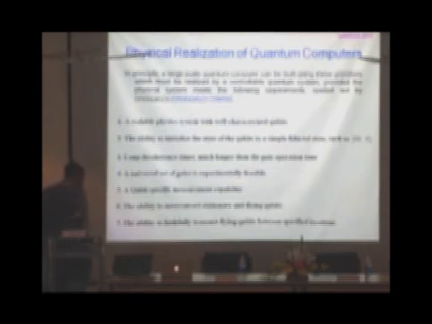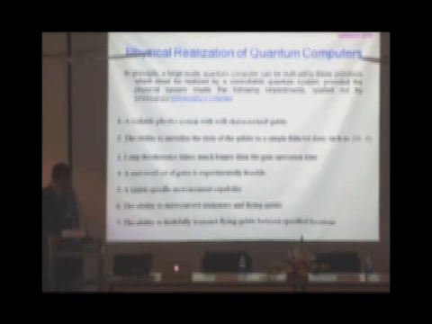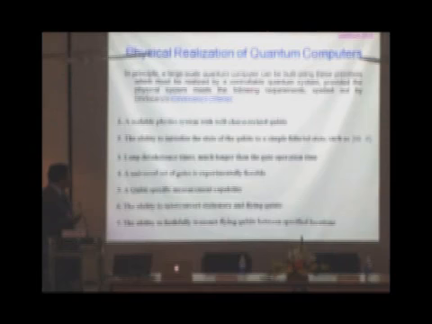Next, we come to the physical realization of quantum computers, something about the DiVincenzo criteria. In principle, a large-scale quantum computer can be built using these primitives, which must be realized by a controllable quantum system, provided the physical system meets the following requirements spelled out by DiVincenzo at IBM Research Labs. They are now called the DiVincenzo criteria.